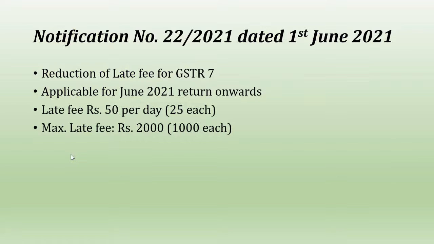Next notification is 22/2021. This notification is applied for GSTR 7 return. This is a TDS return. That is, the government organizations who collect the TDS will have to submit this report on monthly basis. This notification is applicable for the returns of June 2020-21 onwards. Here, the late fee will be rupees 50 per day, that is 25 each. However, the maximum late fee is capped to rupees 2000, that is 1000 each, CGST and SGST.